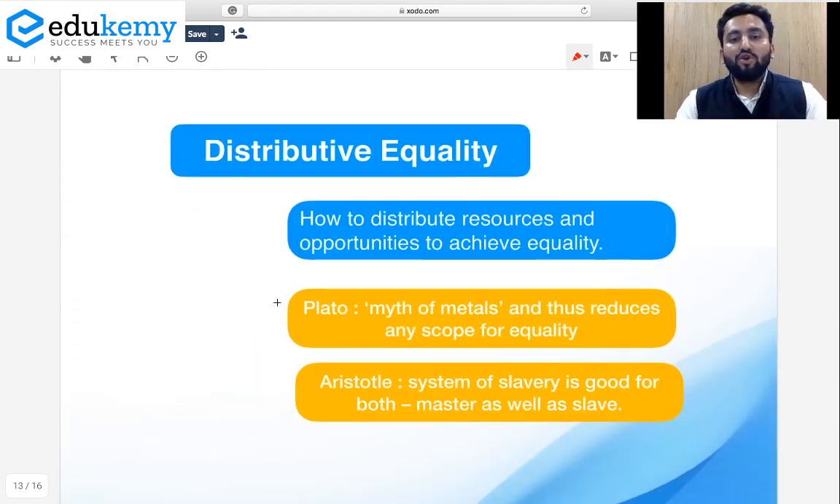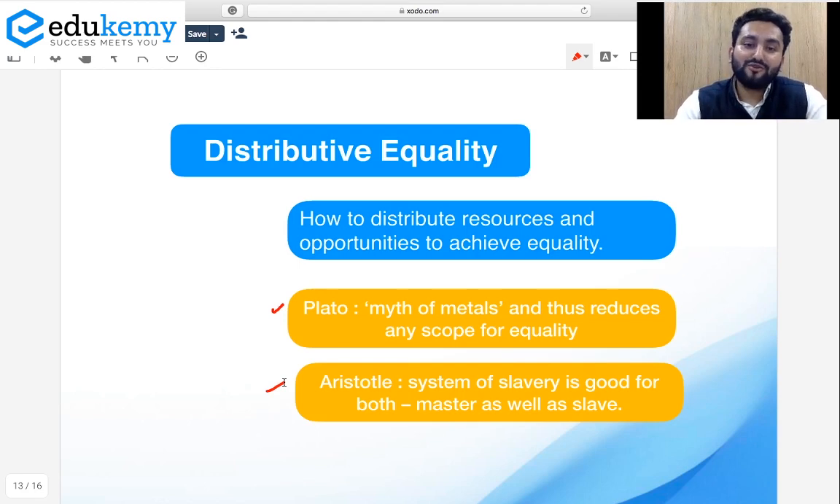Then when we talk about distributive equality, means actually when we talk about equality, how will equality be given? How are we going to ensure equality in society? And who is going to be responsible to ensure equality? Okay, state is going to be responsible. Okay, but how to distribute resources and opportunities to achieve equality? In this case, we should remember the ideas of Plato and Aristotle, because these ideas were actually contradictory to the distributive equality which we believe in right now.